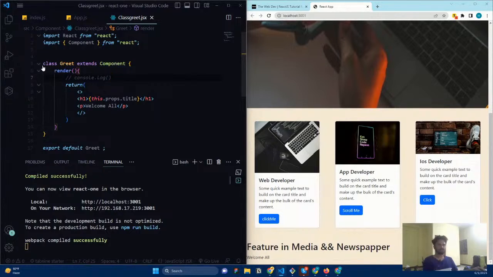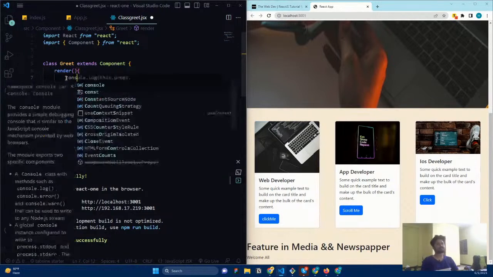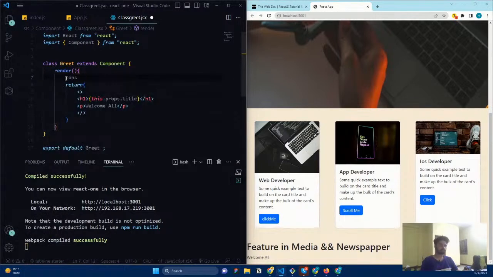Okay. So for example, this class, we're having these things, and you need to use this kind of things. You can do this. And one of the good ways to use this props and everything is optimizing this by destructuring. So instead of writing this dot props dot title, and if you want to fetch any other props, you need to write it again like this dot props dot something. So it is always recommended to destructure before the thing. So how you can destructure is I can simply say const, it is going to be an array